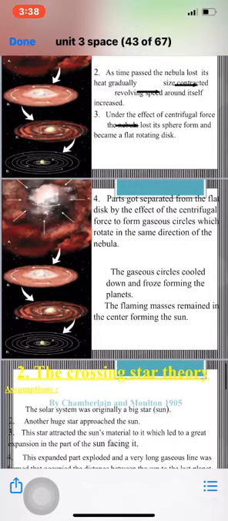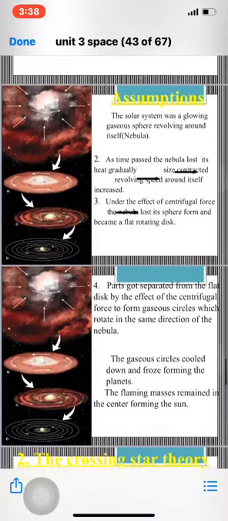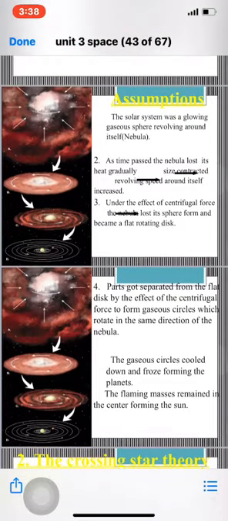Then what happens? These gaseous circles or rings cool down and freeze, forming the planets. The flaming mass remained in the center, forming the sun. The rest of the glowing sphere remained in the center forming the sun, while the parts that were separated from the nebula, the gaseous rings, cooled down and formed the planets. This was the first theory, called the nebular theory, developed in 1796 by the French scientist Laplace.